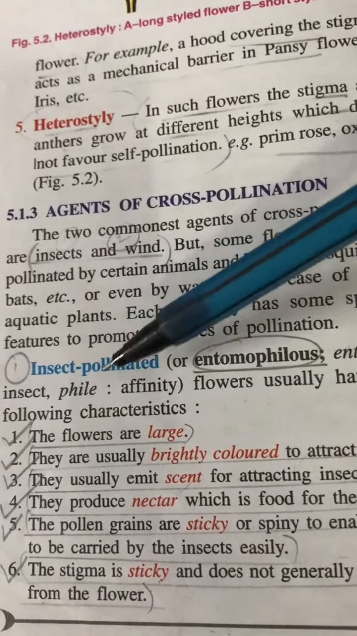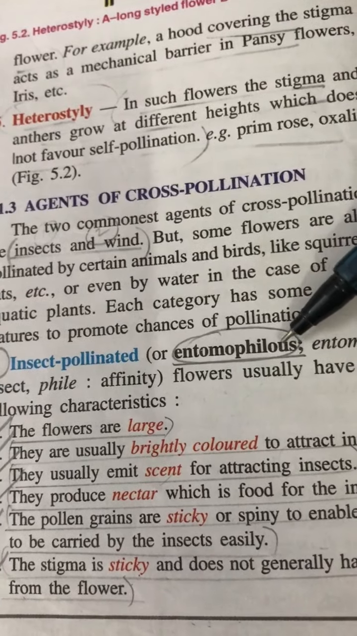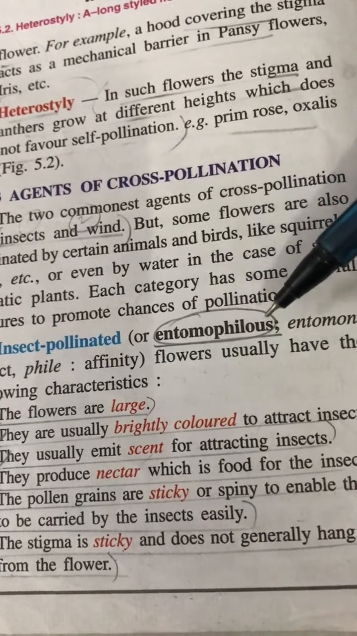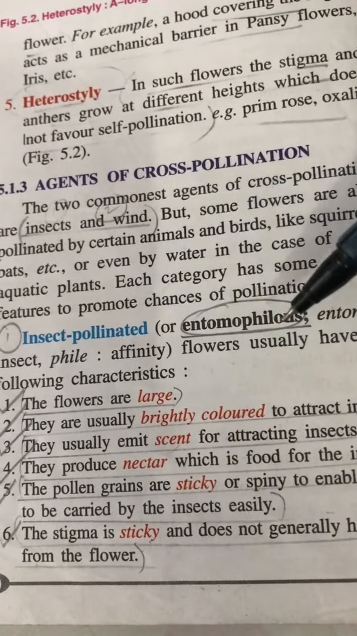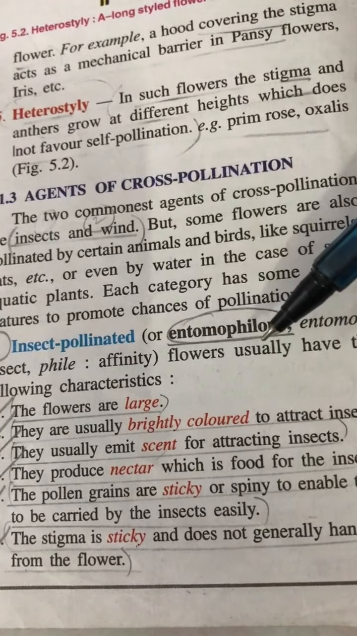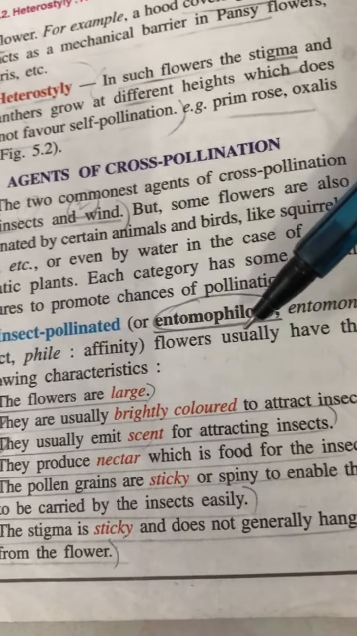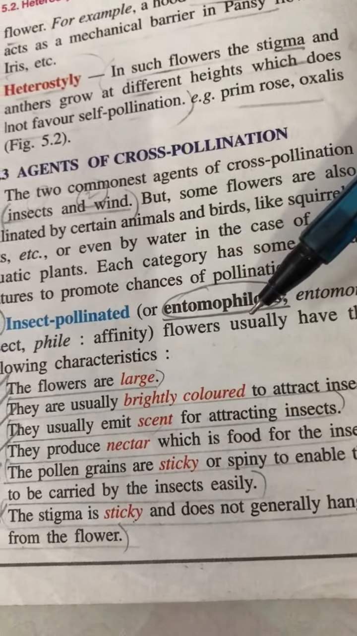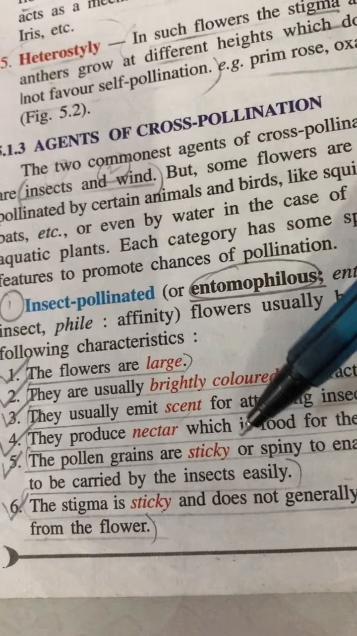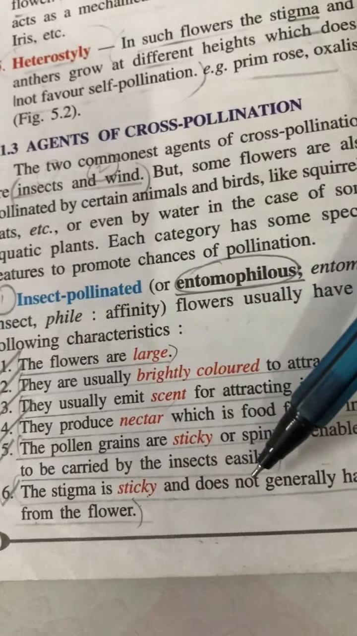The first kind is insect pollinated flower, or we call it entomophilous flower. Entomophily means pollination by insects and entomophilous means insect pollinated flowers. Such flowers are brightly colored, produce nectar or scent. They are quite large, conspicuous to attract insects, and their pollen grains are sticky in nature, and so is the stigma, so that the pollen grain sticks to the body of the insect and the sticky stigma is easily able to trap that sticky pollen.